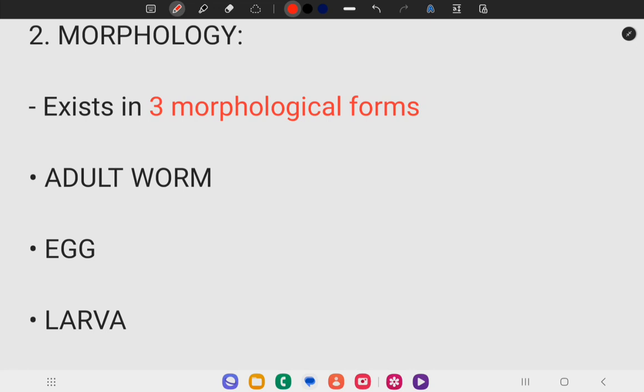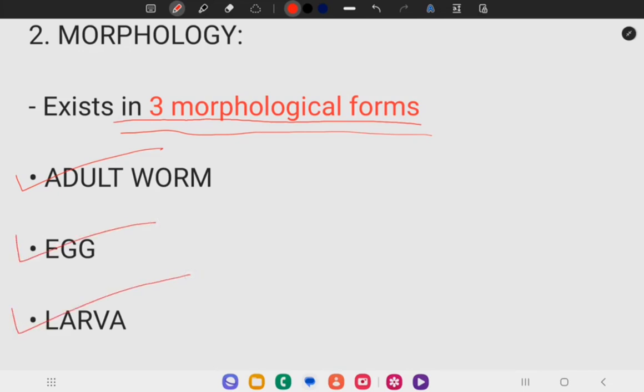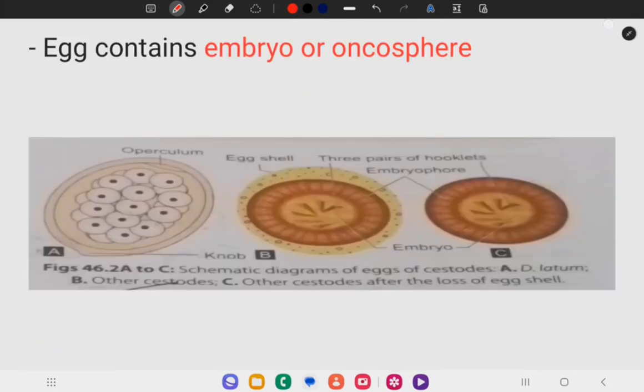Taenia solium and Taenia saginata exist in 3 morphological forms: adult worm, egg, and larva.